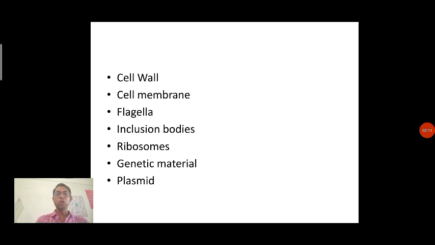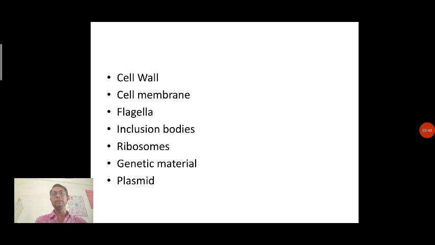Followed by the cell wall, internal to it there is a cell membrane, and in some bacteria there will be flagella, which we call a locomotory organ. So for locomotion from one place to another, flagella is present. In some organisms flagella is single, or in some a biflagellated structure is there. So depending on the number of flagella, the bacterial cell differs.